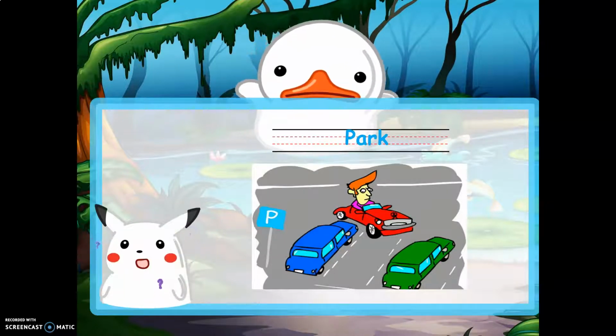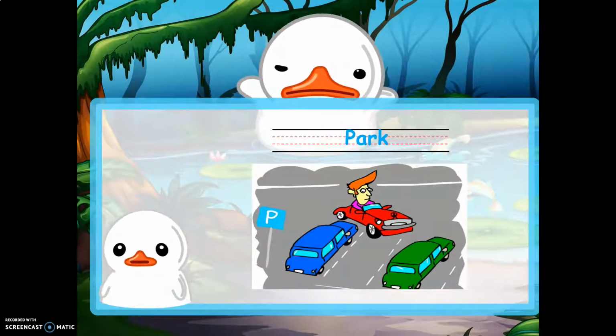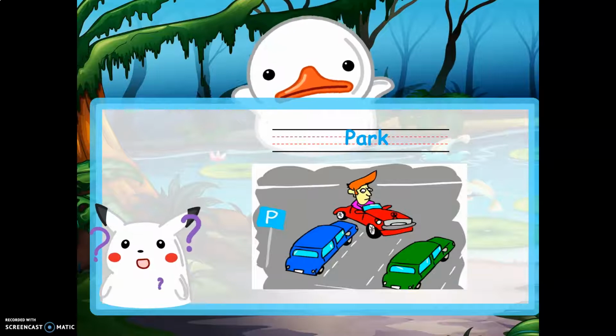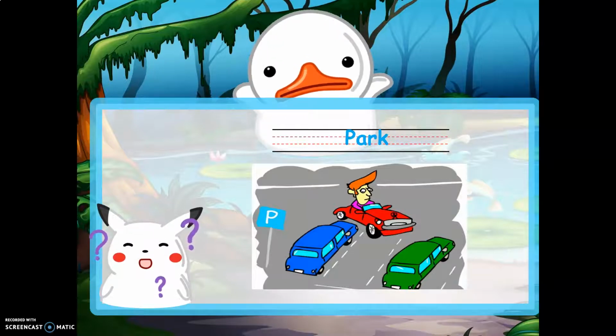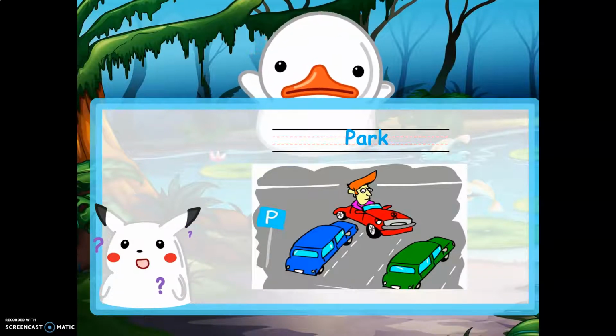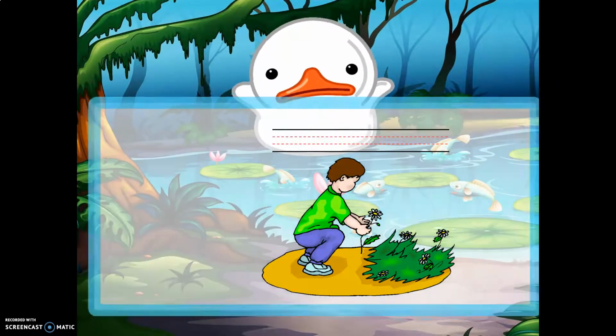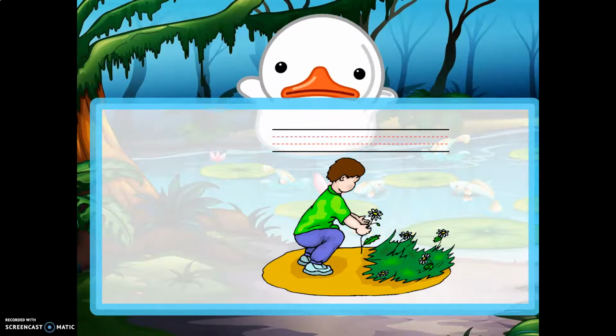So park. Park can be used as a verb and as a noun. The word park can be used as a verb كفعل or as a noun, okay? P-A-R-K. Okay? So, the first word is hang, 2, jungle, 3, park.